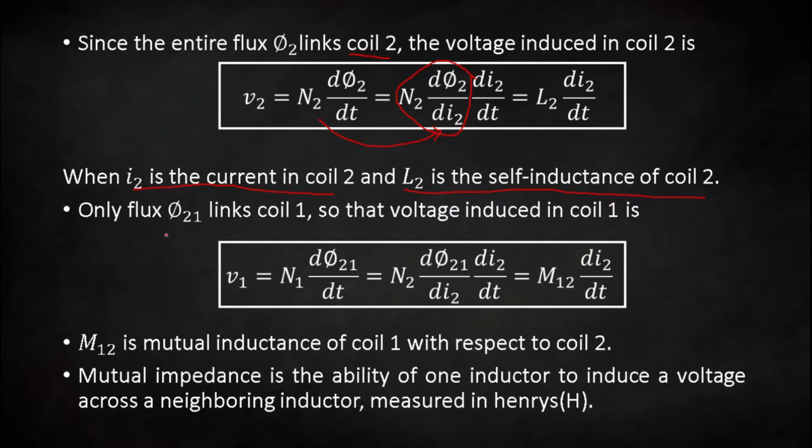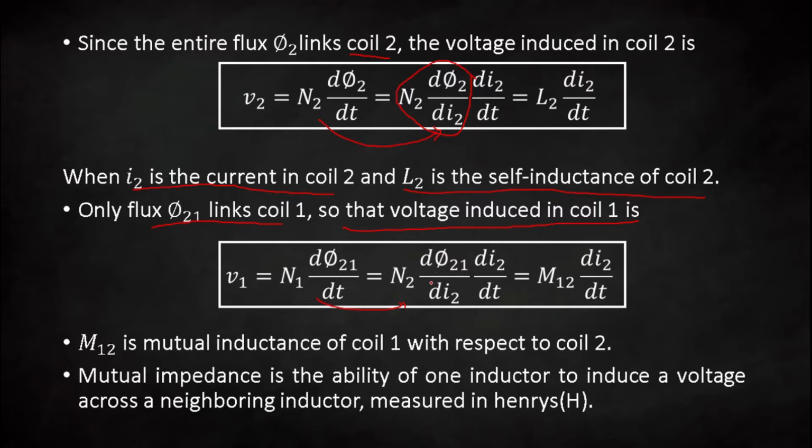Now the phi 21 flux links with only coil number 1. So the voltage induced in coil 1 can be written as V1 is equal to N1 d phi 21 by dt. That can be rewritten as N2 d phi 21 by di2 multiplied by di2 by dt. All these things are repeated, that is why I am not going to explain each and every time. If you have any doubt, you can contact me anytime.